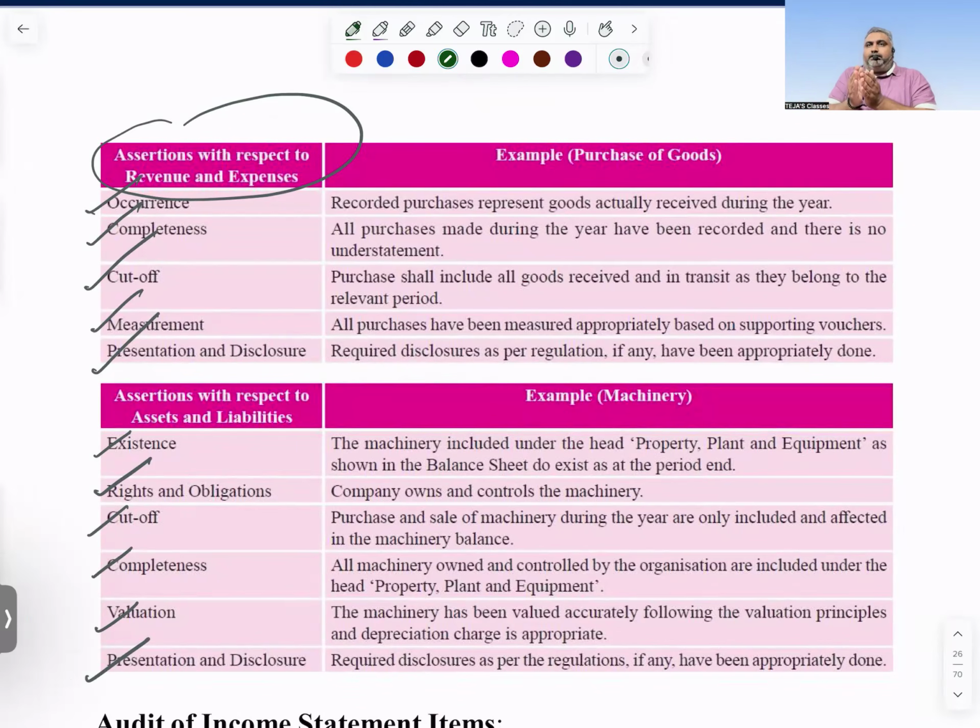Especially from the year-ending transaction point of view, you need to be very conscious. Suppose on 28th or 29th they made the purchases, and on 3rd April they did the purchase return. That means it looks like some fictitious transaction was created at the end of the accounting year. I need to ask the management for clarification: Sir, why did it happen exactly at the end of the last year? Why did you do this transaction? Why did this happen immediately? Then I need to check their explanation.